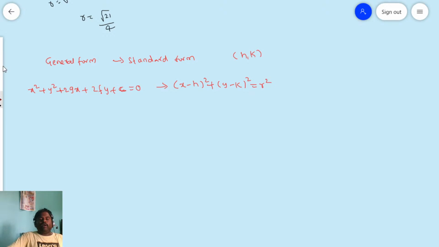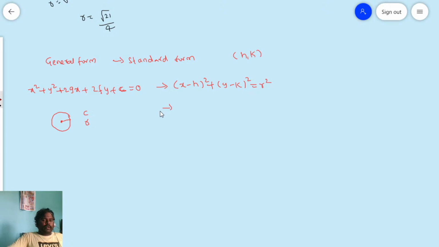So now what we are going to do is, they will give a general form and we have to convert it into standard form. The general form is for the circle only. So if they give a circle, we need to find the center and also its radius. After getting the center and radius, we have to convert it into standard form.